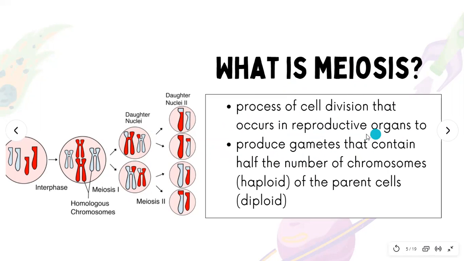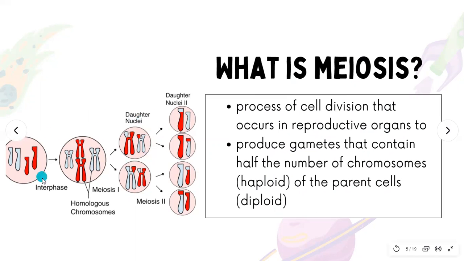So the reproductive organs produce gametes that contain half the number of chromosomes, which is the haploid number of the parent cell. The parent cell has a diploid number, which is 2n equals 46, but the gametes are going to have half the number of the diploid number. So the haploid number is n equals 23. That's the difference between mitosis and meiosis.